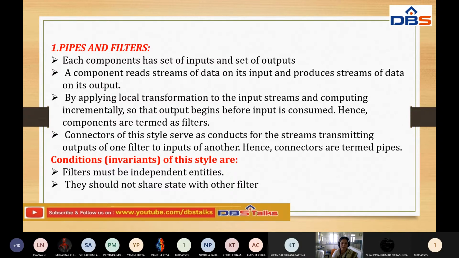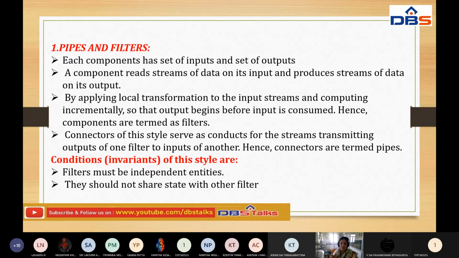Hence, the components are termed filters. The connectors of this style serve as conduits for the streams, transmitting outputs of one filter to inputs of another.